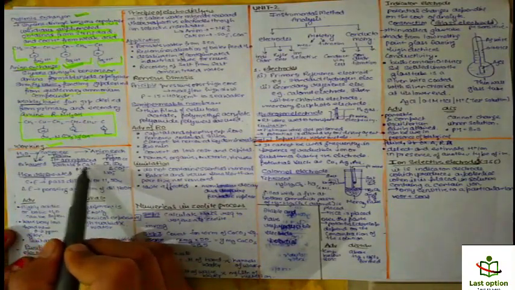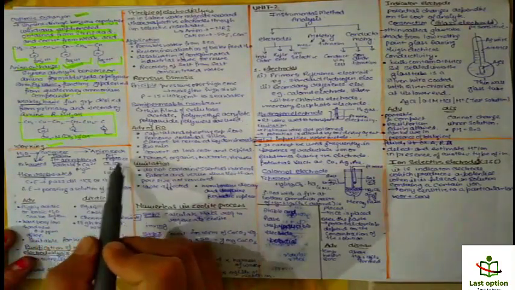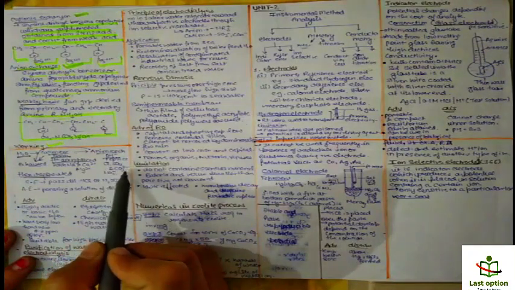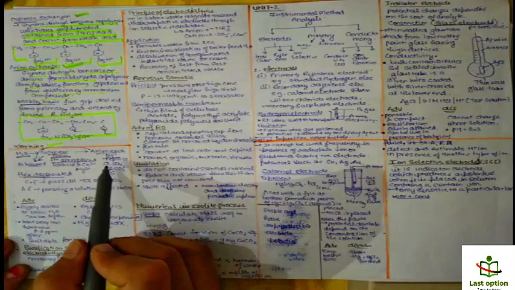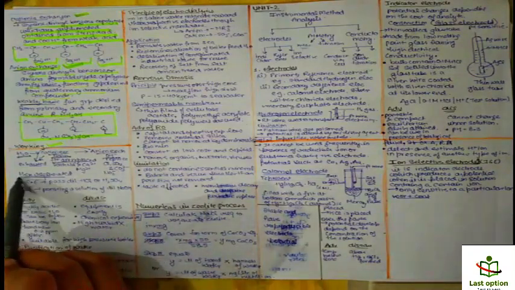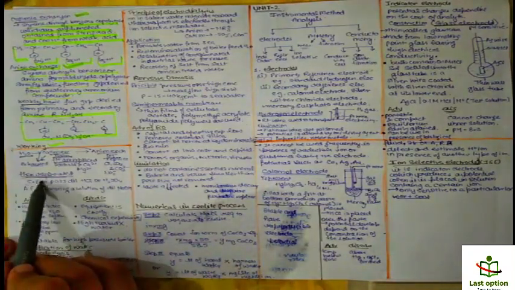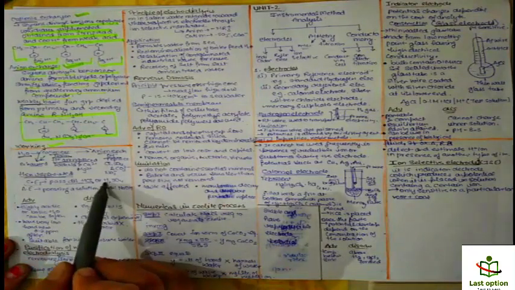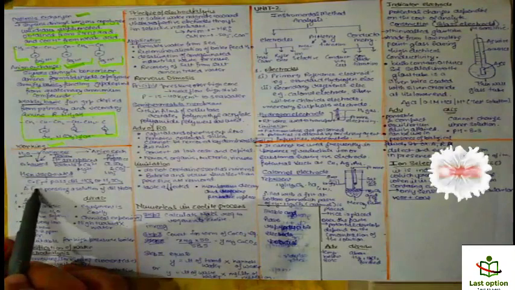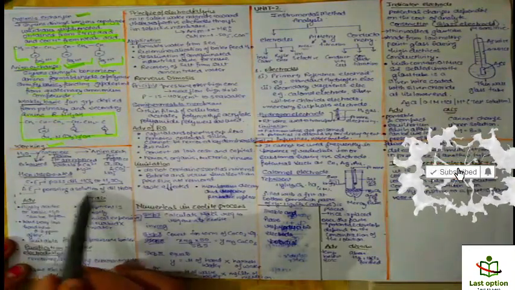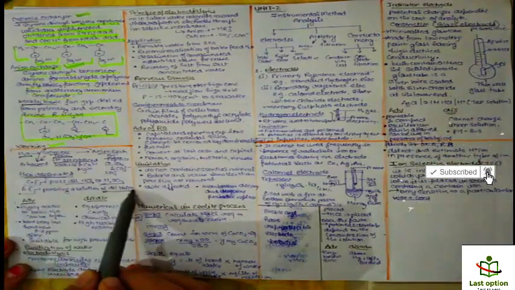H plus is replaced with Na plus, Ca2 plus, Mg2 plus, and anion is replaced by Cl minus, SO4 2 minus, CO3 2 minus, NO3 minus. And then when this all gets exhausted, these are regenerated. Cation exchange is regenerated by passing dilute HCl or H2SO4, and anion exchange is regenerated by passing a solution of dilute NaOH, right?